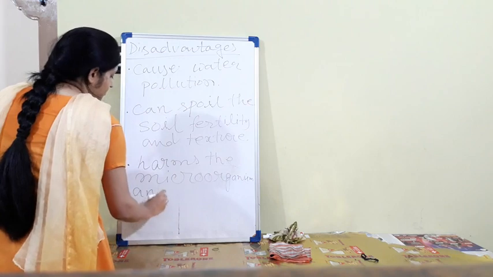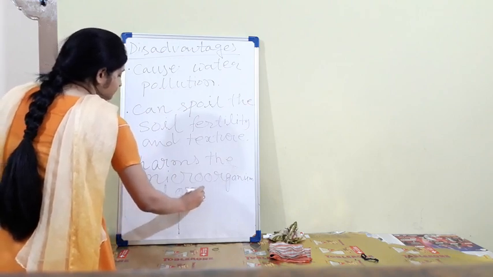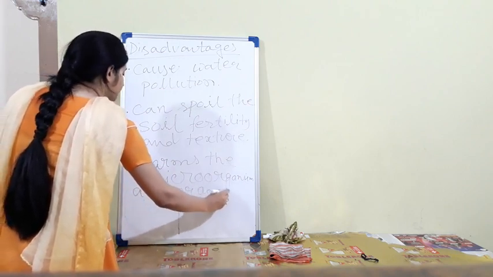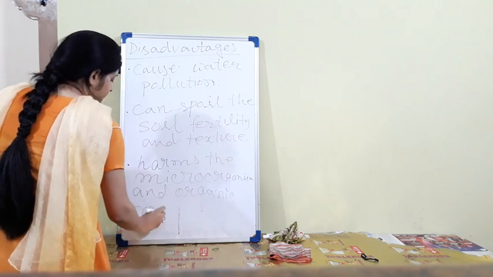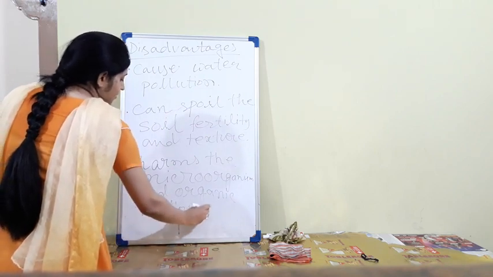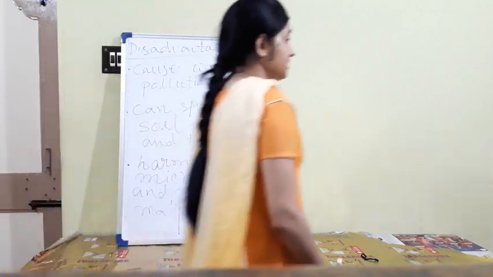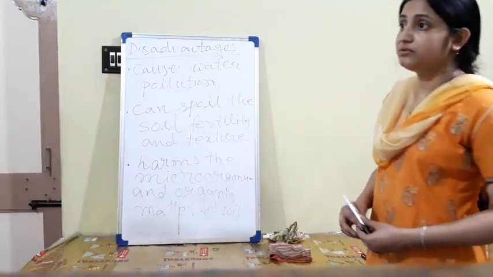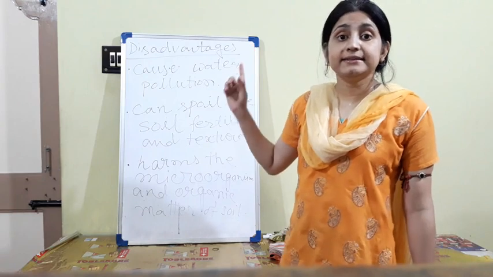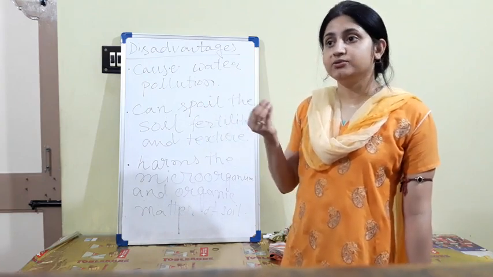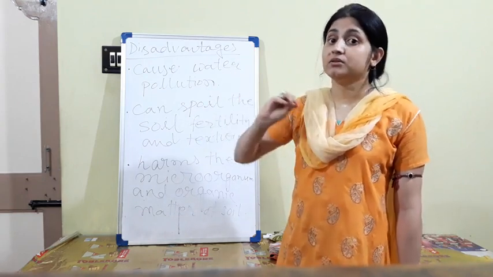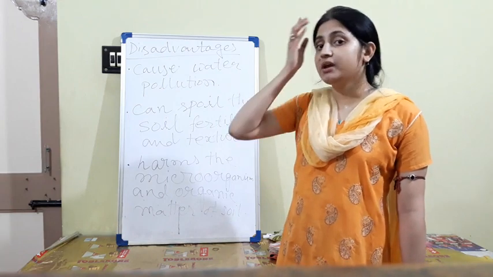So there are some disadvantages, which is why we should not use an excessive amount of fertilizers. You can add a little bit but not too much, that would be harmful for us.